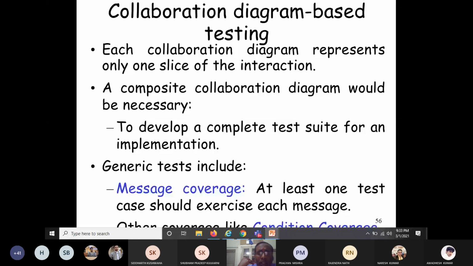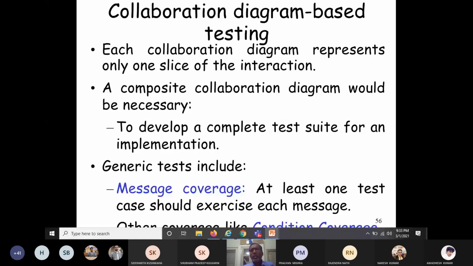Now quickly let's look at the generic test requirements for collaboration diagram based testing. Here the generic tests include many coverages. One is message coverage, another is condition coverage. So what is message coverage? Message coverage means you have to design the test cases in such a way that at least one test case should exercise each message. Each message should be covered by at least one test case.